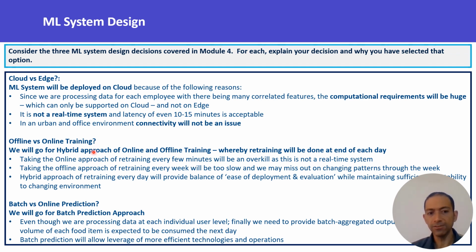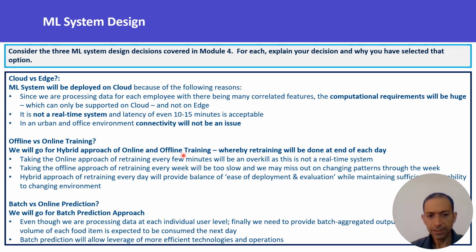So what I suggest is we will go for a hybrid approach of online and offline training where we will train the system every few minutes, not every minute, not at the end of the week, but we could train it at an hour's duration or even at the end of the day. So there's a lot of flexibility on when the retraining may happen, and that will emerge when the system goes under deployment and we realize what is the retraining frequency which is actually required.